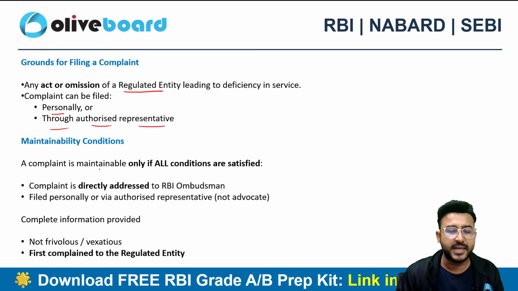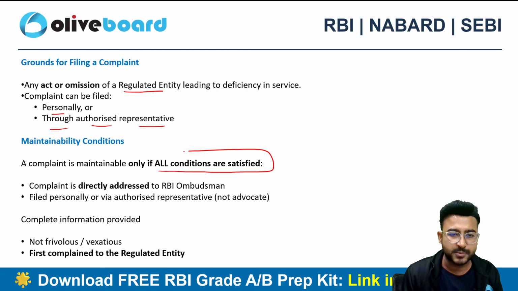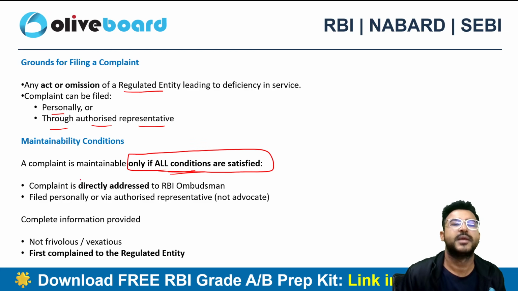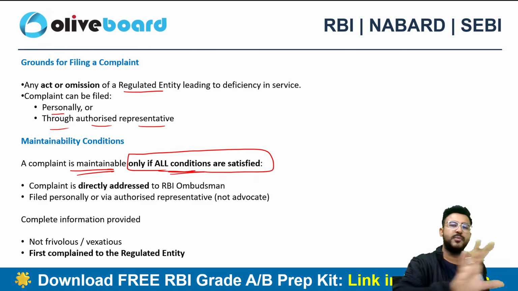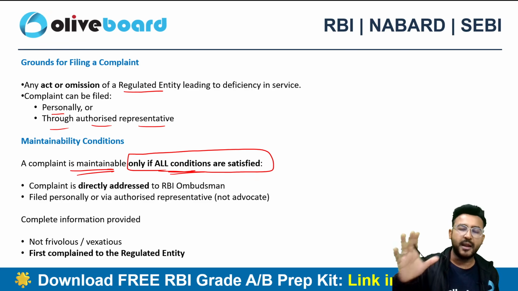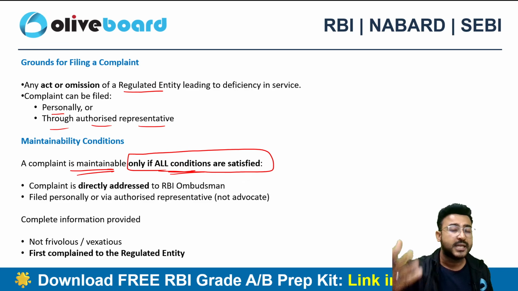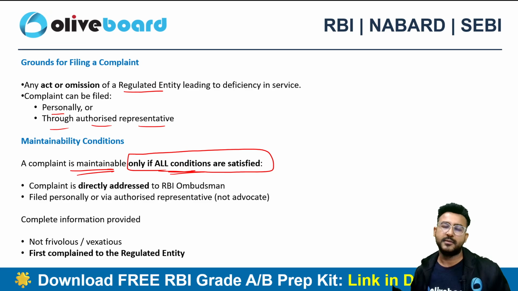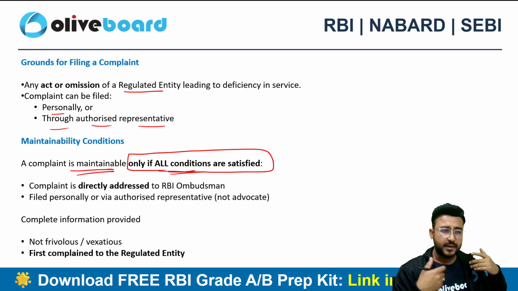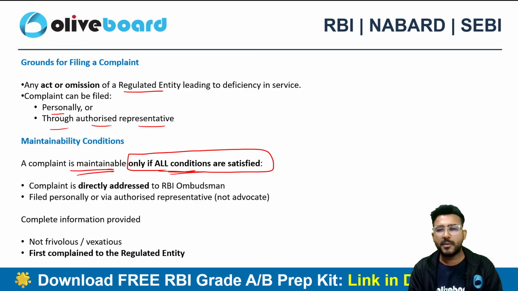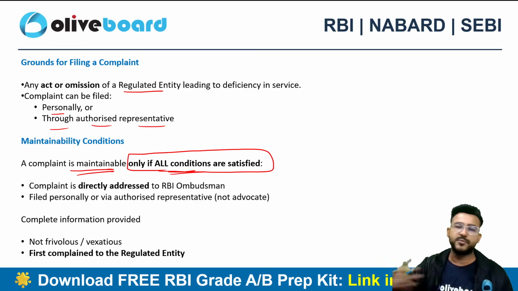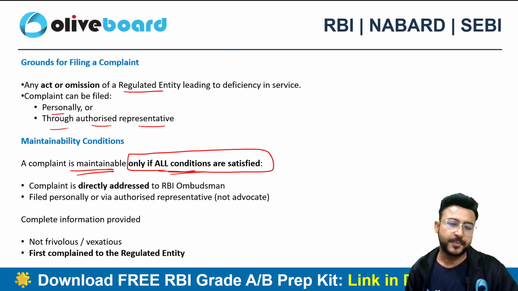So a complaint is maintainable only if all the conditions are satisfied. What are the conditions that you need to satisfy in order to keep your complaint as a maintainable complaint? What do you mean by maintainable complaint? That means the RBI Integrated Ombudsman will be entertaining your complaint or not. If the Ombudsman is entertaining your complaint, then your complaint will be a maintainable complaint. That is, it is fine, right? We are processing your complaint further. But if it is a non-maintainable complaint, that means we will reject it. What are the conditions that should be satisfied?